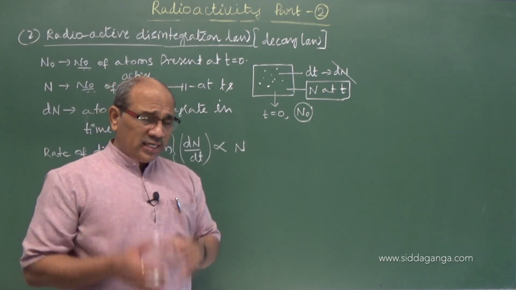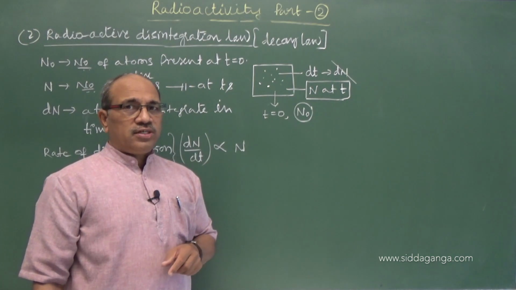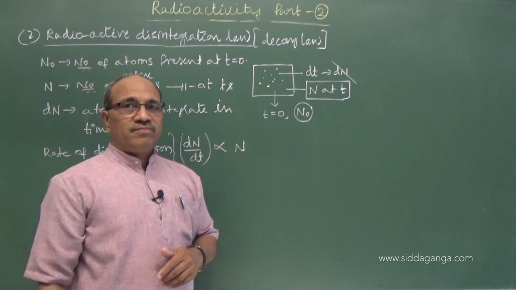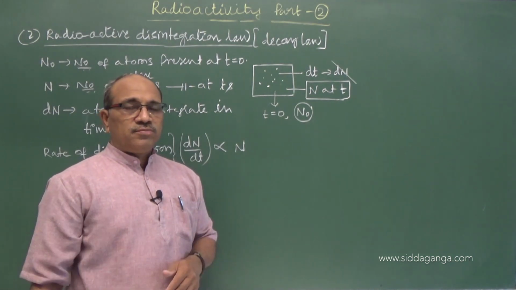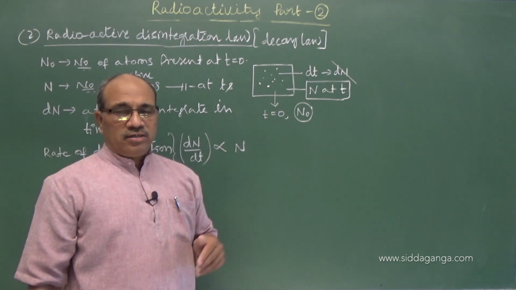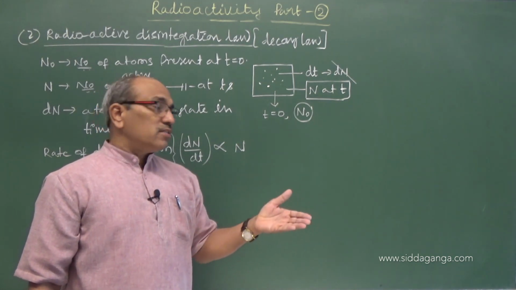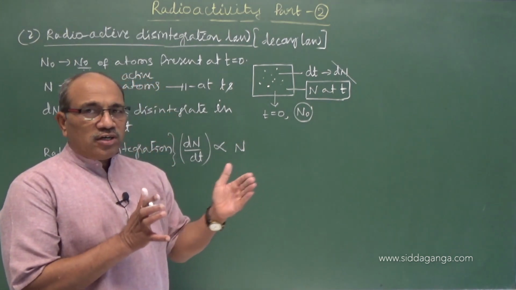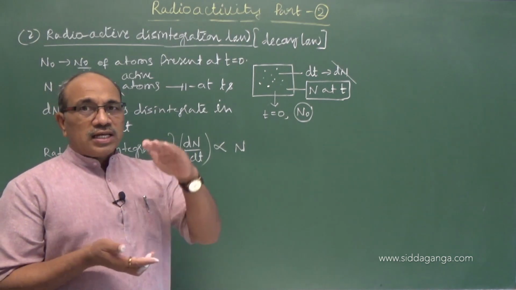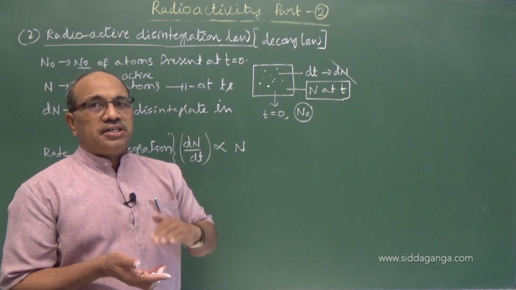If I have 500 atoms, that cannot finish at the end of 1 hour; it reduces to 250. Suppose I had 200 atoms, in 1 hour it cannot become negative, it only drops to 100. So as the number of active atoms goes on decreasing, the rate of disintegration of the nuclei also goes on decreasing.